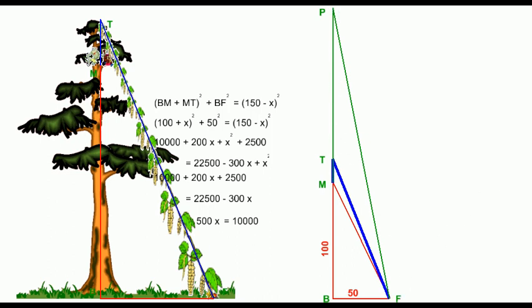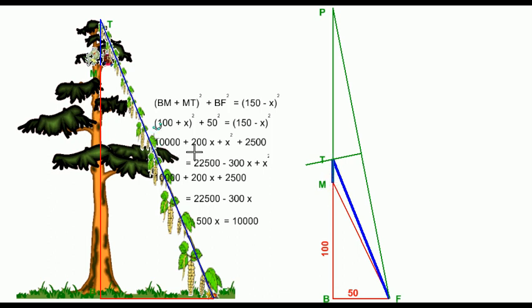And in an isosceles triangle, if we draw the perpendicular bisector of the base, it necessarily passes through the vertex, and that is the one we are looking for, the point T. So the solution of this problem is, from M, just construct the path length 150, join the end of that line to the fruit point, and the perpendicular bisector of that line will pass through the top of the tree. So then we can find the distance MT as required.